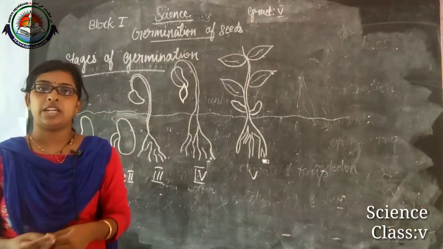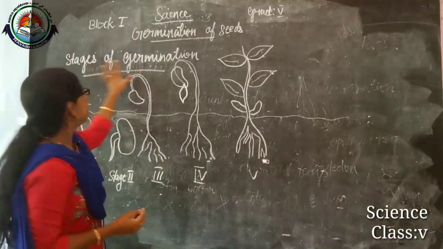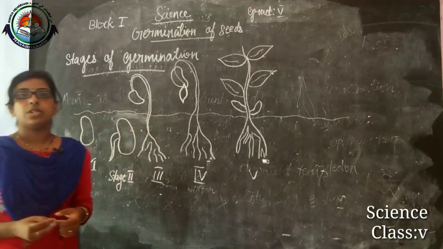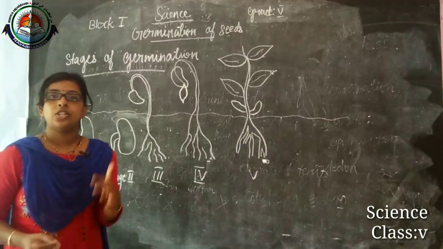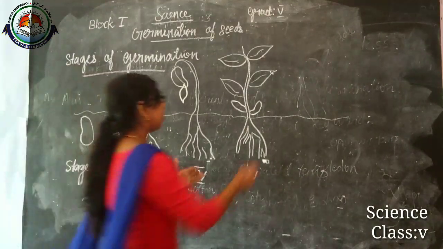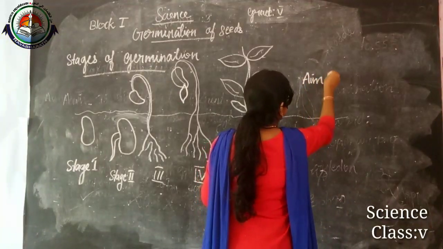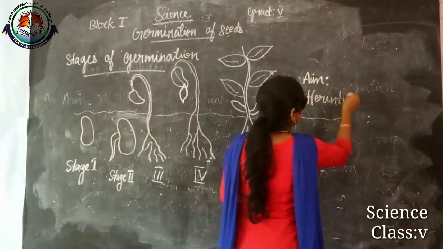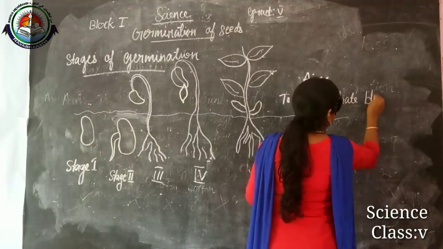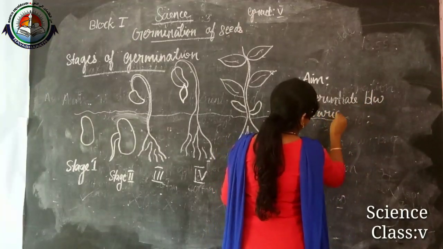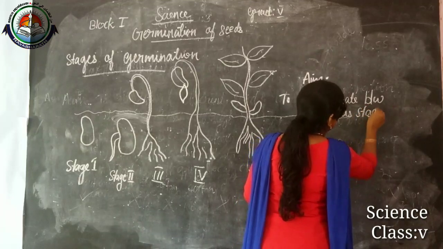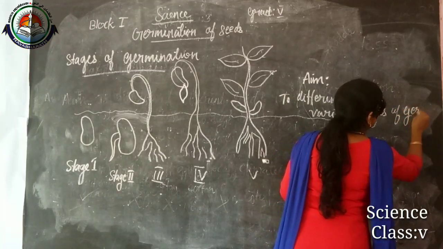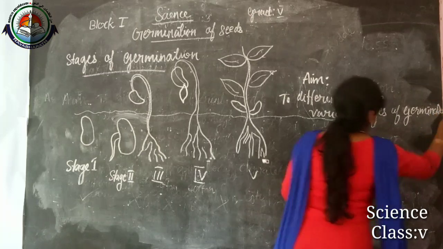In our next lesson, our main aim is to differentiate between various stages of germination.